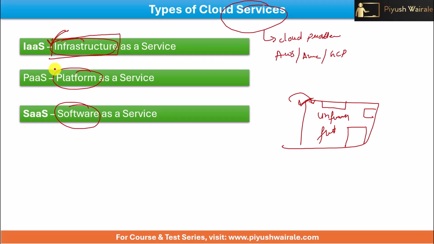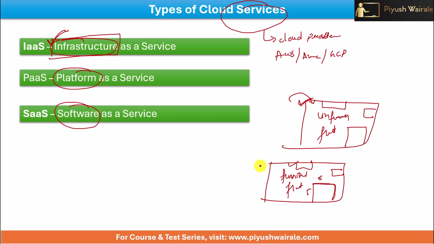Now what is platform as a service? Platform as a service means it's a furnished flat here. Furnished flat, okay? So here the sofa is already there, the cupboard is already there, the bed is already there. Let's say for example a 6 by 5 bed is there. So here you are not deciding which size bed will be there or which company sofa I am going to use. So this is basically platform as a service. In the case of an unfurnished flat, you will decide, okay, I want this company sofa or I want a 7 by 8 bed here, like this, okay? So that's the example of infrastructure as a service.